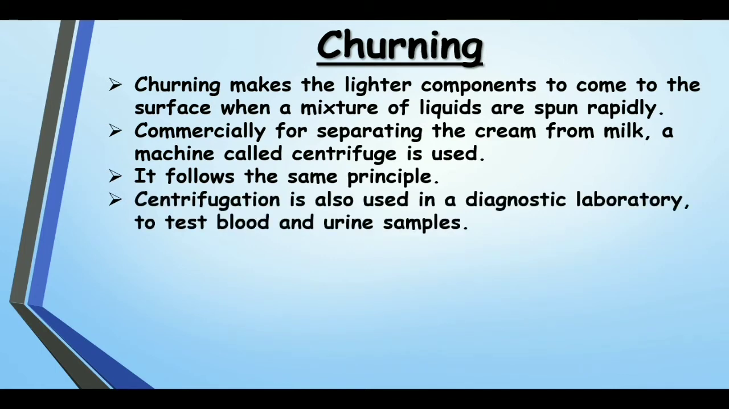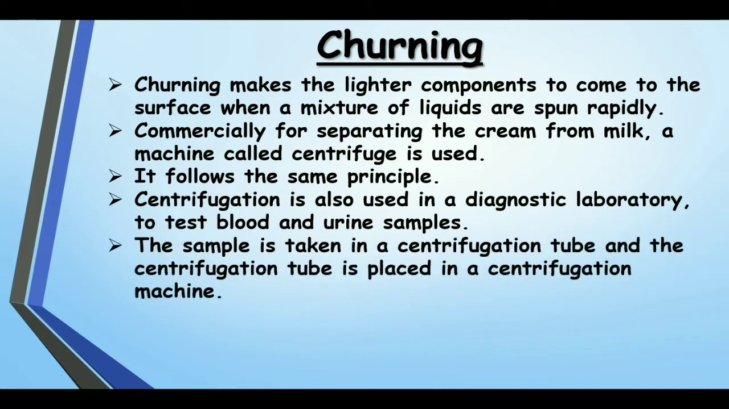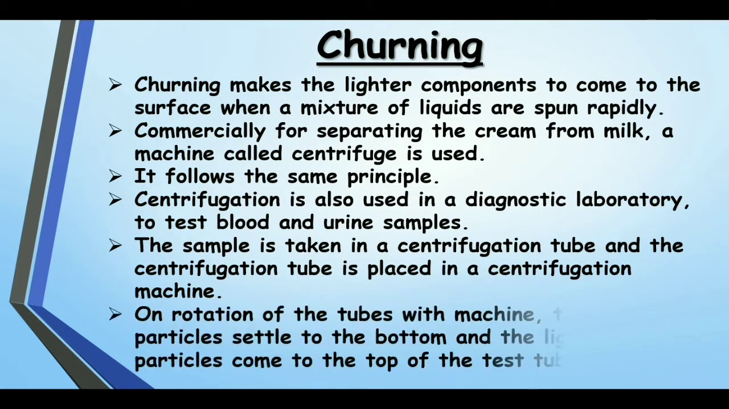Centrifugation is also used in a diagnostic laboratory to test blood samples and urine samples. The sample is taken in a centrifugation tube and the tube is placed in the centrifugation machine. On rotation of the tubes with the machine, the heavier particles settle to the bottom and the lighter particles come to the top of the test tube.